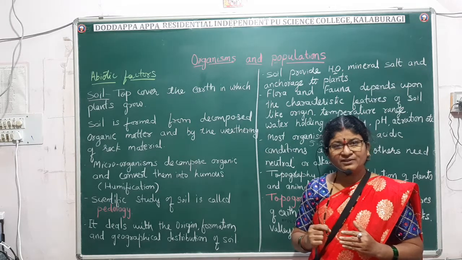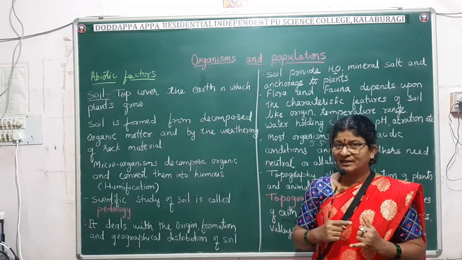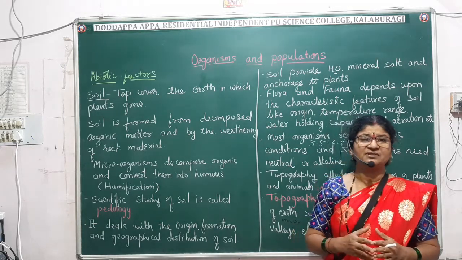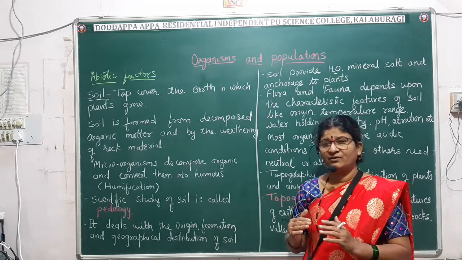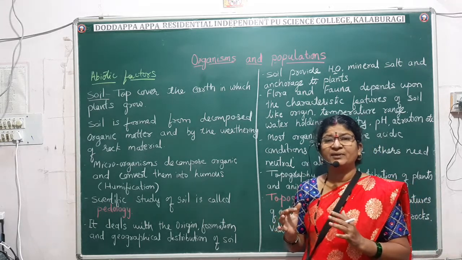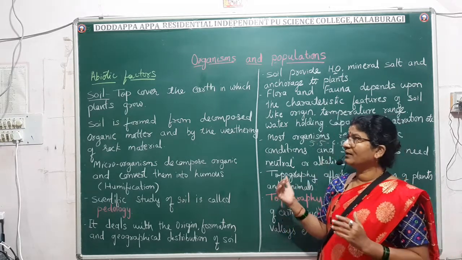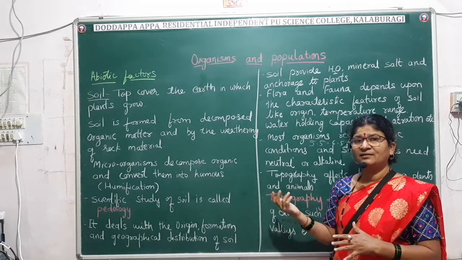If the quality of the soil is good, then the plants will grow very nicely. When the plants grow in a good way, naturally they support other living organisms. Thus the flora and the fauna of a particular region will be enriched. Right? That is how soil affects the biotic factors, or you can say the life.